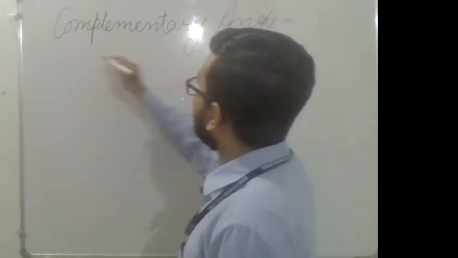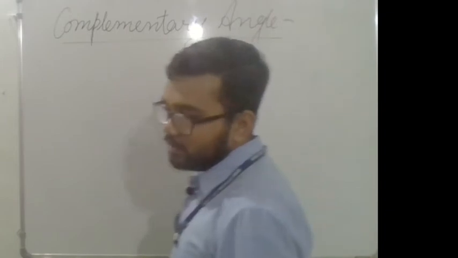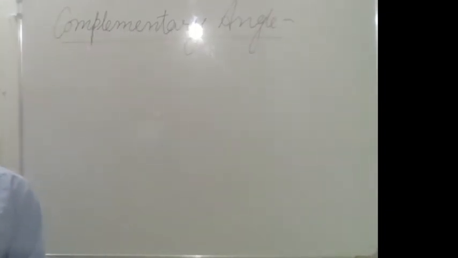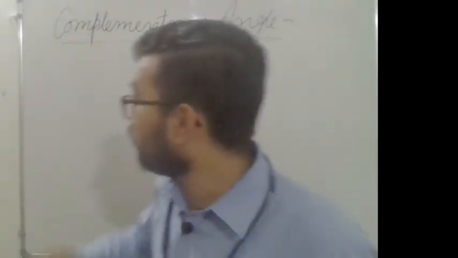First we will see what a complementary angle is, then we will see what a supplementary angle is. One by one we will see the difference between complementary and supplementary. Okay, now what is complementary?